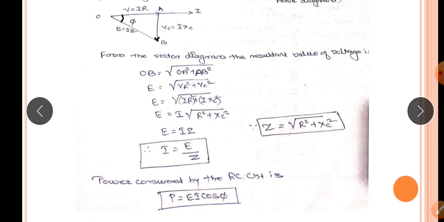The term square root of R square plus XC square is nothing but the impedance. Hence the impedance Z equals the square root of R square plus XC square for the RC series, capacitive circuit. Therefore the applied voltage E equals I into Z, and current I equals E by Z. The power consumed by the circuit is P equal to EI cos phi.